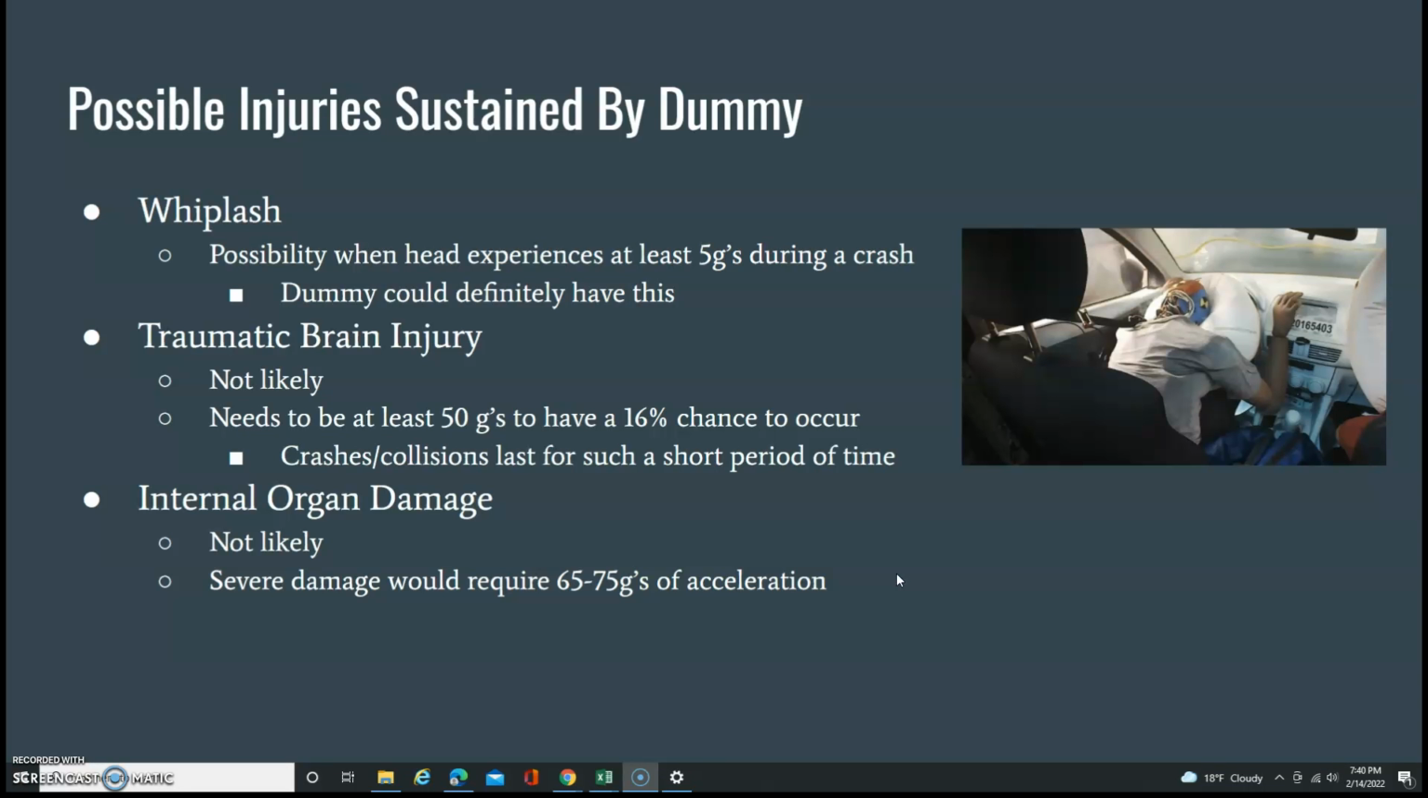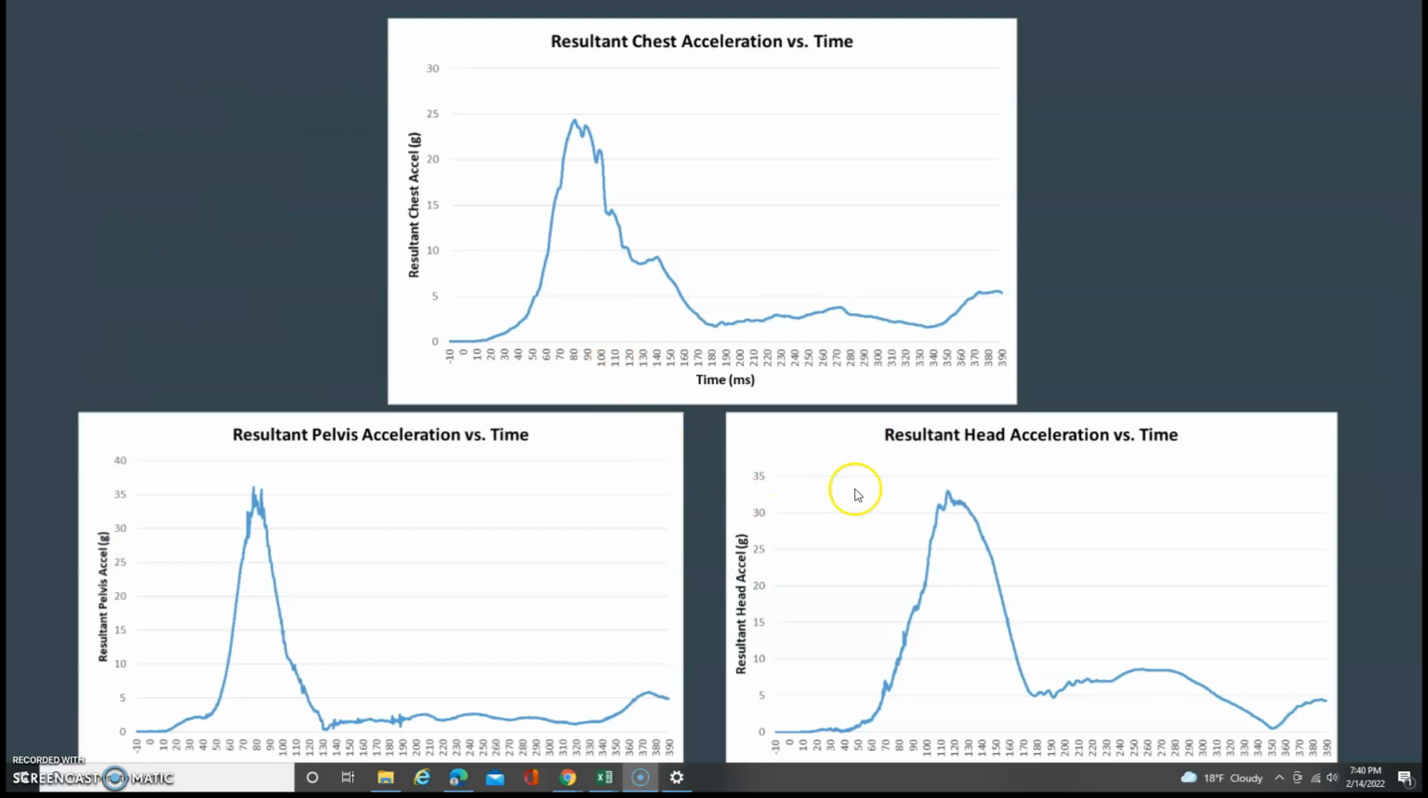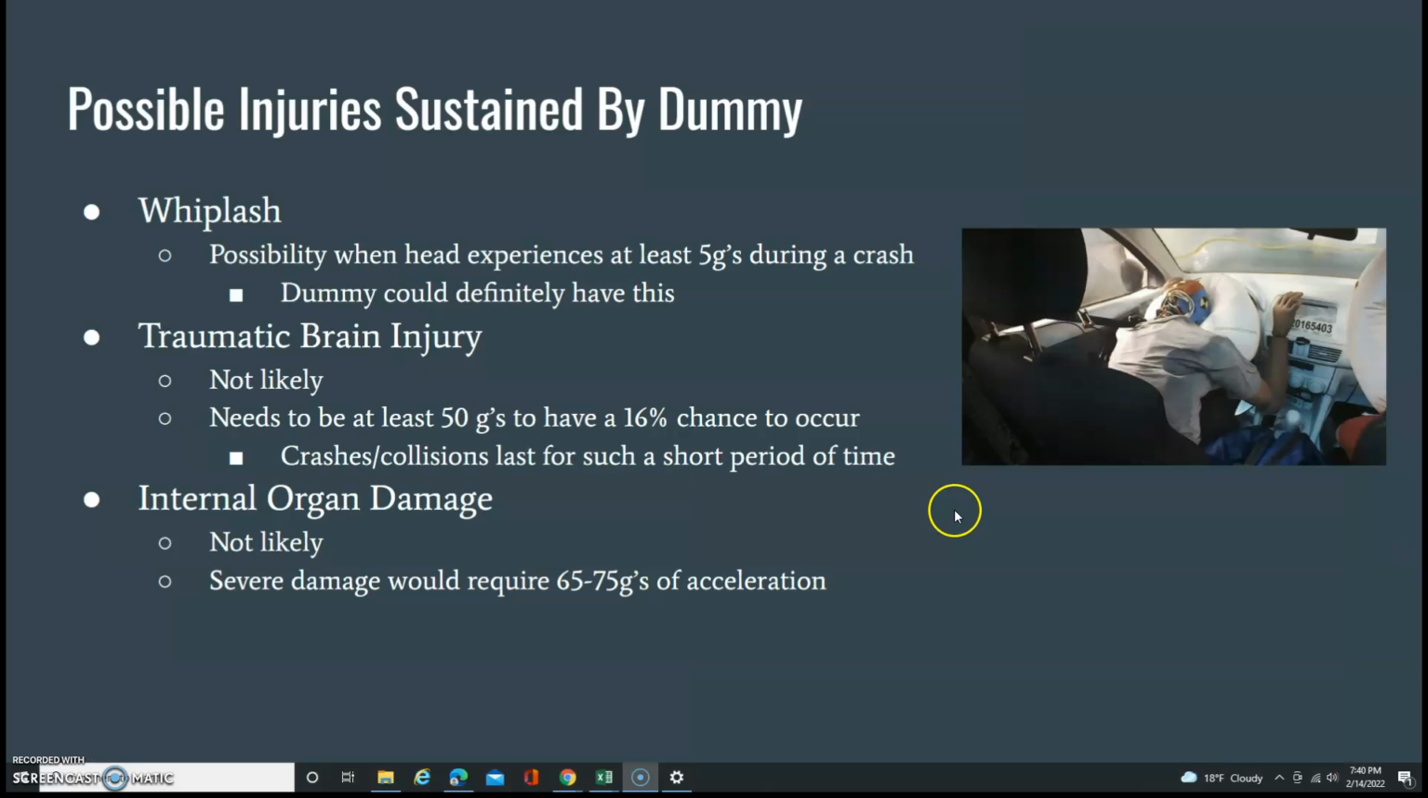We can use this data to determine some possible injuries sustained by the dummy. Whiplash is a likely injury the dummy could have sustained during the simulated crash. This becomes a possibility when the head experiences at least 5 Gs of acceleration during a crash. As we can see, the head experiences around 33 Gs during the crash.